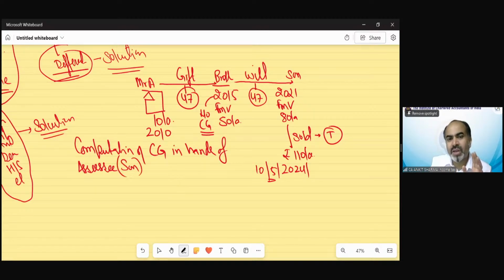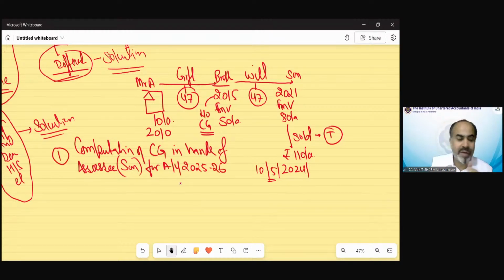We will write down the name. In the question there would be some name, so we will write down that name. Computation of capital gain in the hands of son for assessment year 2025-26. So the first step to solve any numerical or practical question under income tax, always remember, you have to write it down. If you are calculating salary, we will write: calculation of salary income in the hands of so and so for assessment year so and so. Either it's house property, etc. Clear?